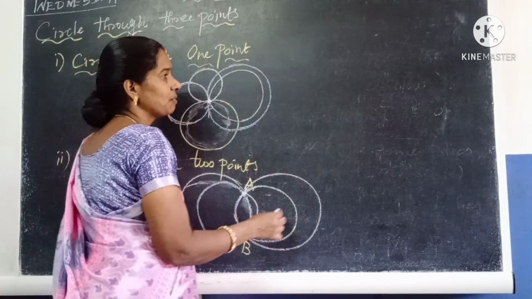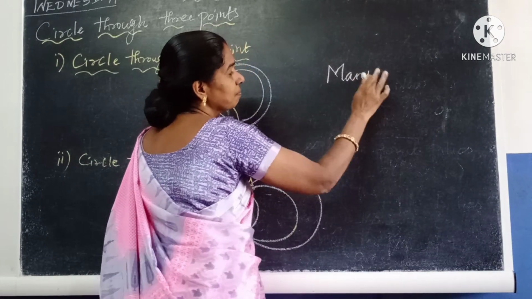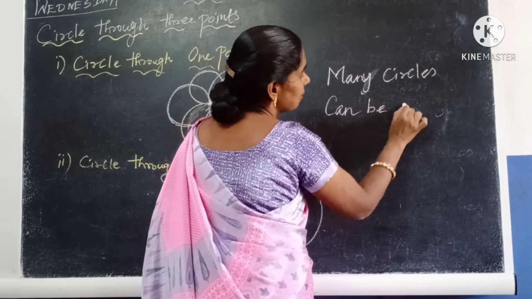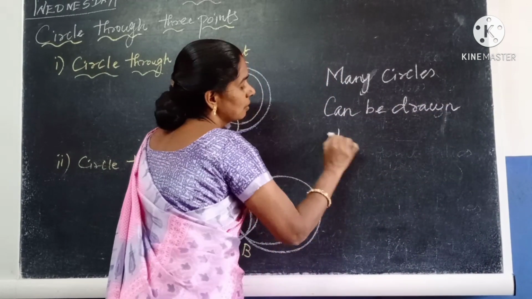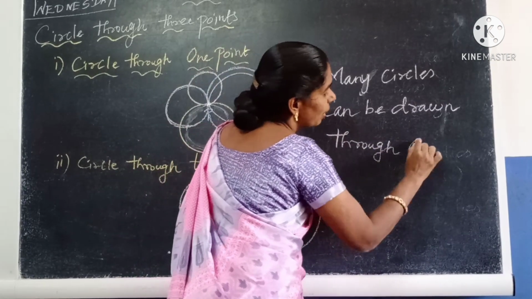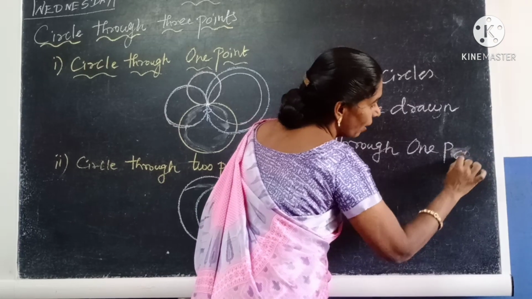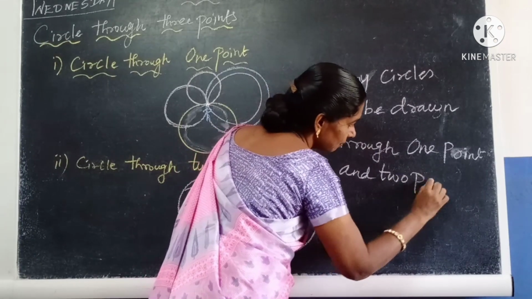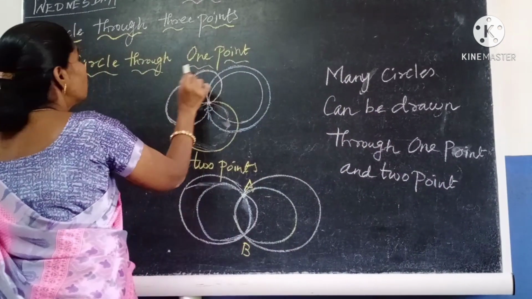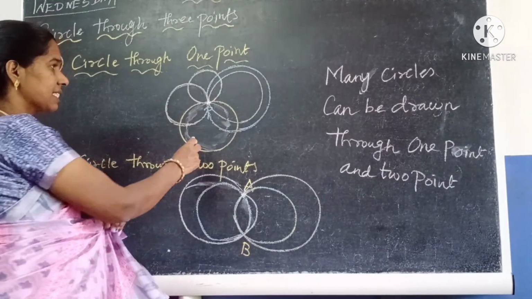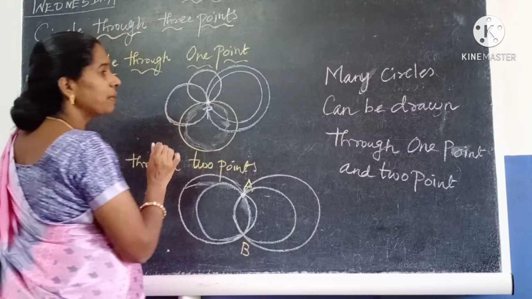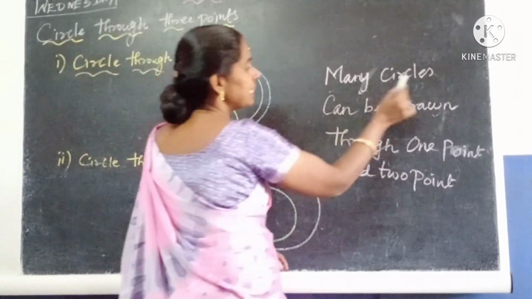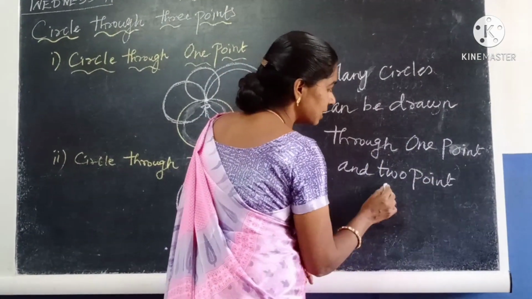So in these 2 cases, many circles can be drawn through 1 point and 2 points.